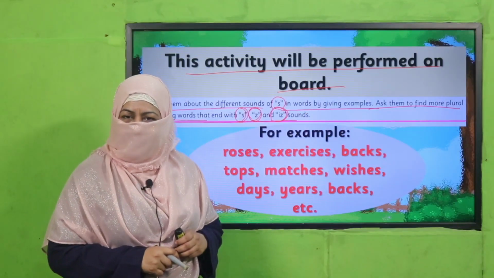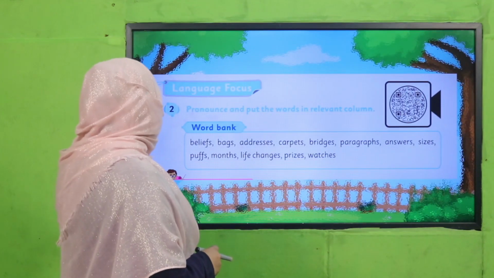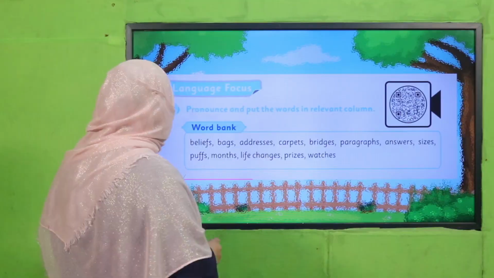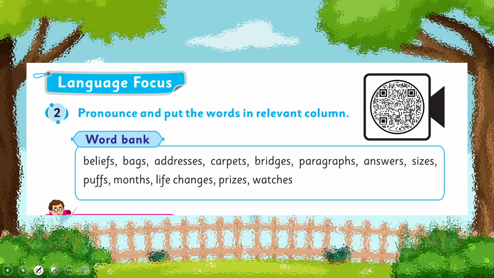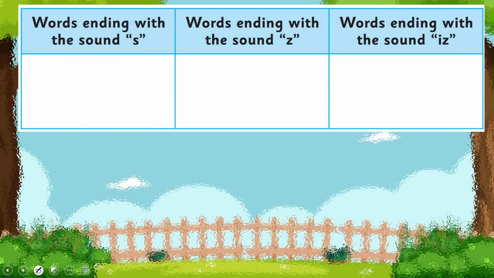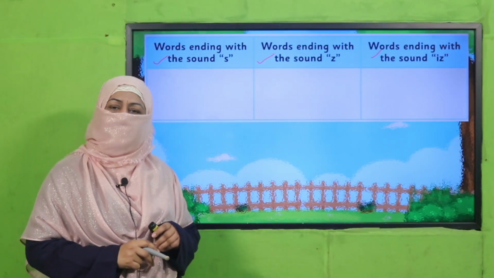Yes, my dear children, are you done with it? Good job. Now it's time for your practice. This is your classwork. All of you open your books, and there is question number 2. These words are given in your book. You will say the word, find the sound of this letter, and write it in the column where it belongs to. Okay, so all of you pause the video, complete this task in your books, and then come back.